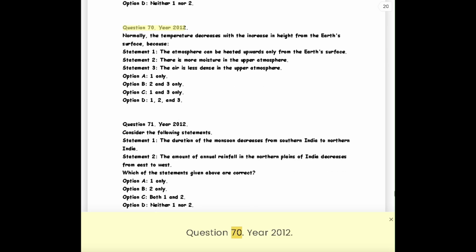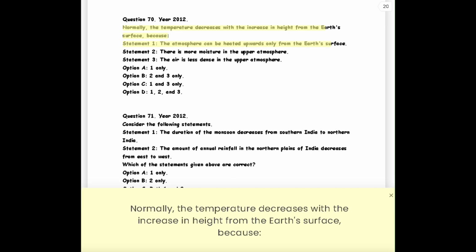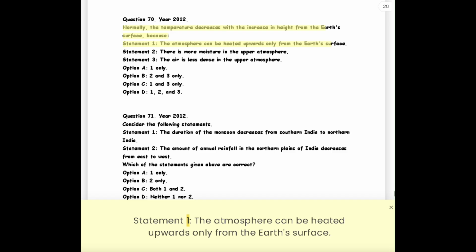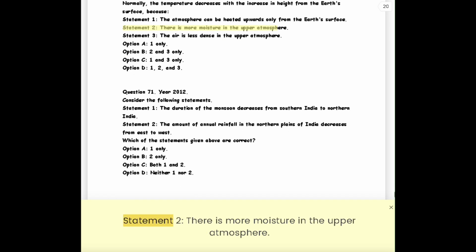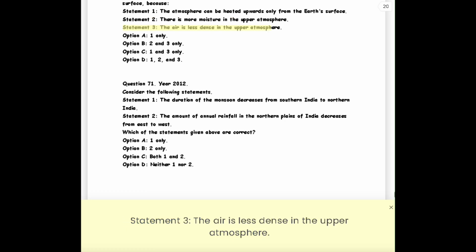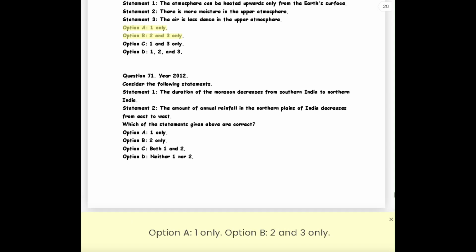Question 70. Year 2012. Normally, the temperature decreases with the increase in height from the Earth's surface because, Statement 1, the atmosphere can be heated upwards only from the Earth's surface. Statement 2, there is more moisture in the upper atmosphere. Statement 3, the air is less dense in the upper atmosphere.